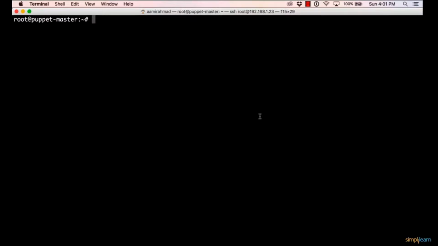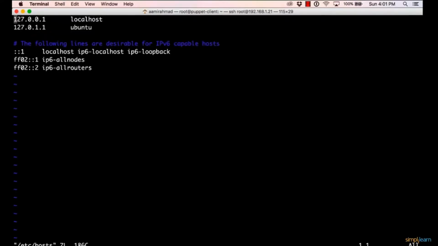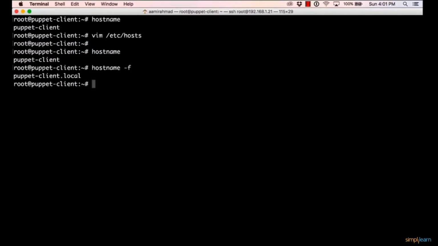The client setup is almost the same, with a small difference. The package which we need to install on the client is Puppet Agent, so we will go to the client. You see this is my hostname. Now we also need to set up the fake DNS here, so I'll copy this hostname, open the hosts file, go to the end, write the IP address, and then hostname.local, and then the hostname again. So this will be a fully qualified domain name. When I run hostname, it says puppetclient. When I run hostname -f, it says puppetclient.local.